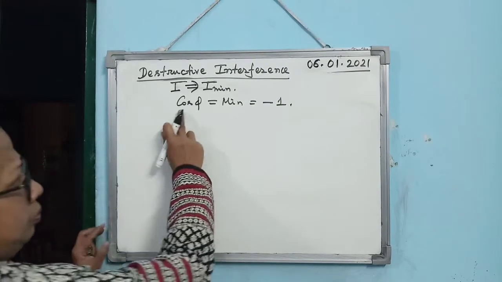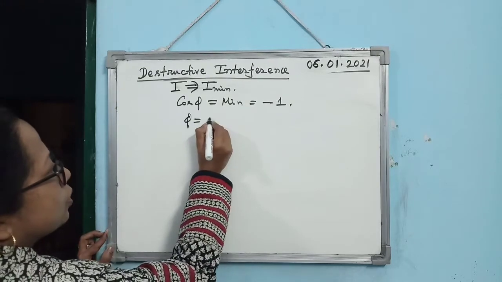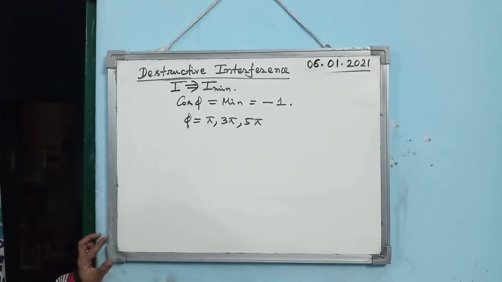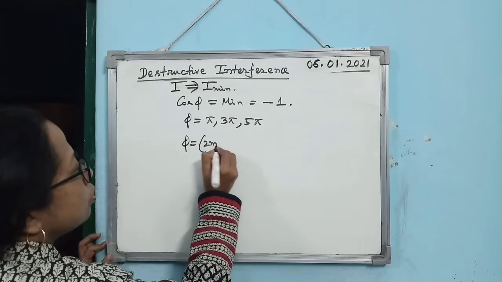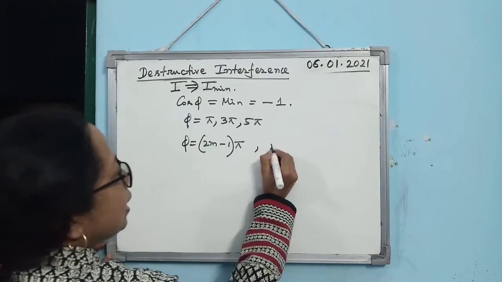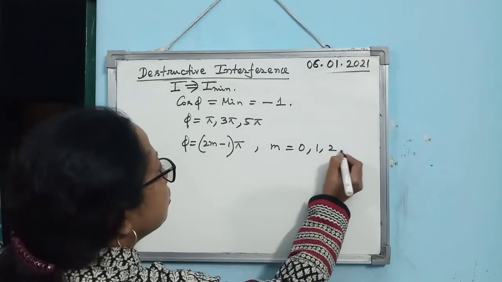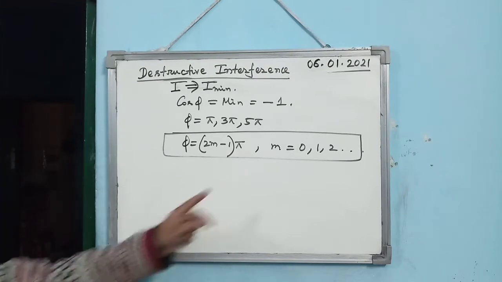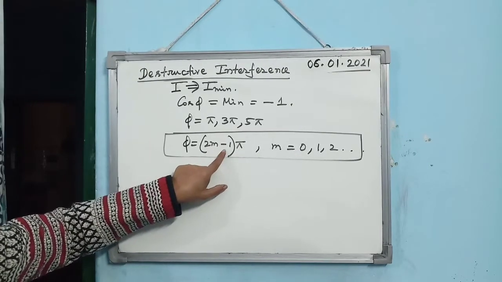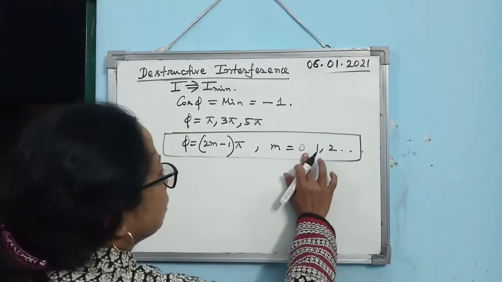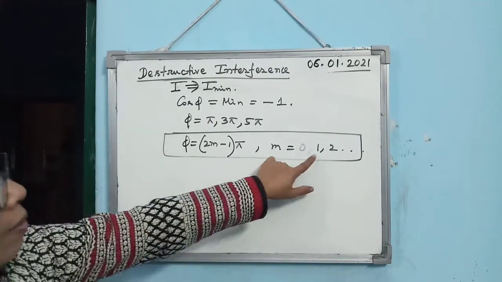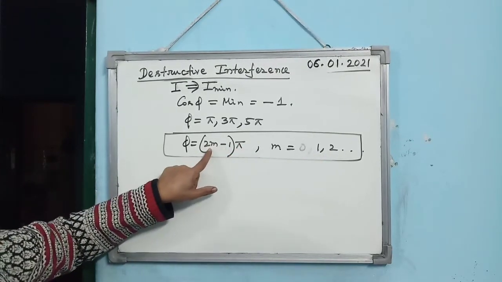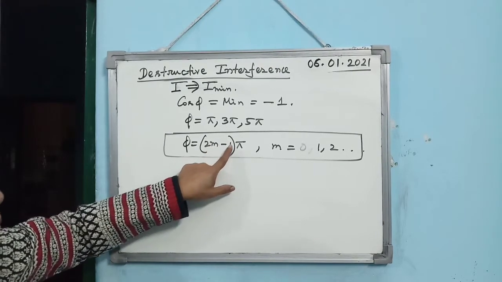Alright. So when cos phi is minus 1, then phi should be pi, 3 pi, 5 pi, means odd multiples of pi. So you can write phi is equal to (2m minus 1) into pi, where m is equal to 1, 2, and so on. So this is the condition for destructive interference. When m is 1, it becomes pi, then when m is 2, it becomes 3 pi.